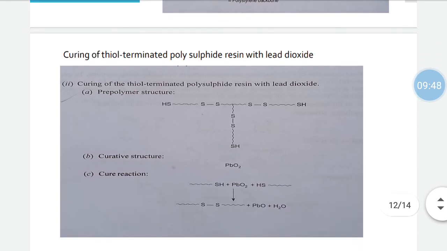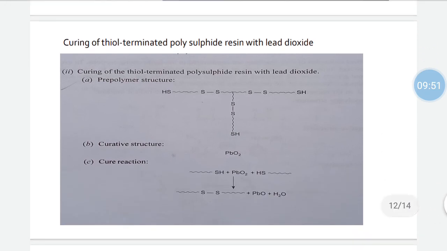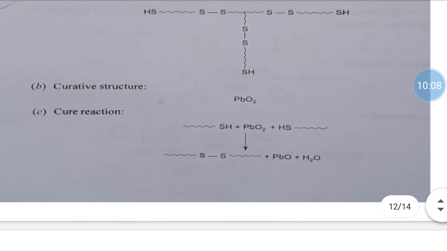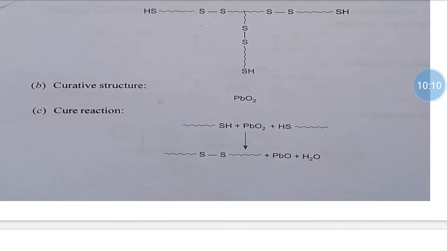Next, another example is curing of thiol terminated polysulfide resin with lead dioxide. Here the prepolymer structure is the polysulfide resin, and the curative is PbO2, lead dioxide. So the cure reaction of this polysulfide and lead dioxide will lead to a structure like this, and PbO and H2O are eliminated.